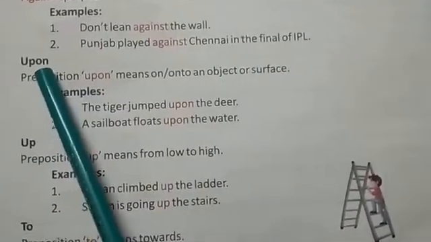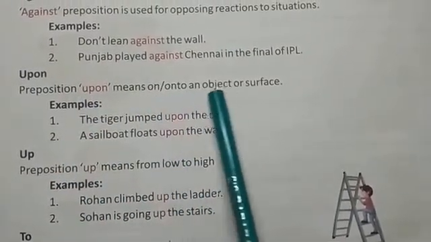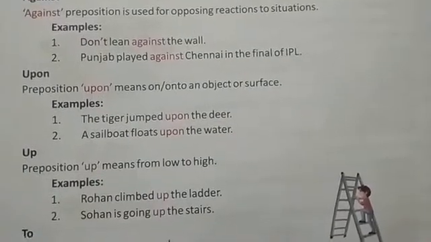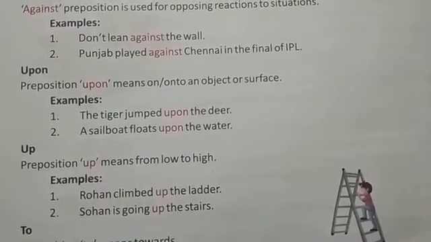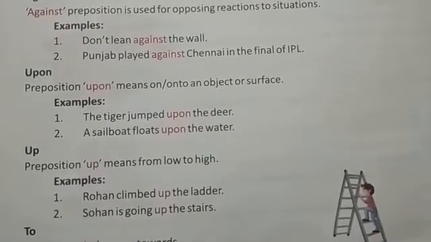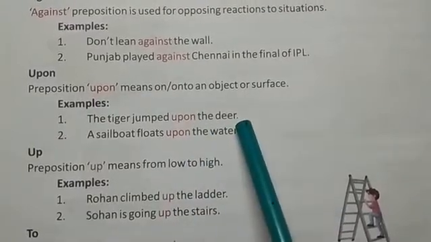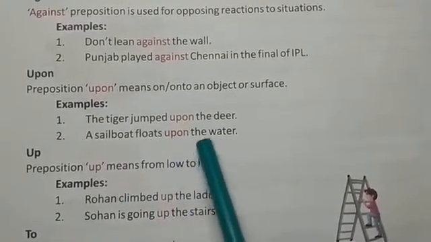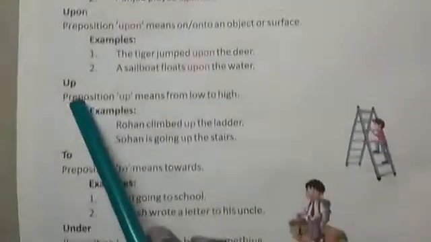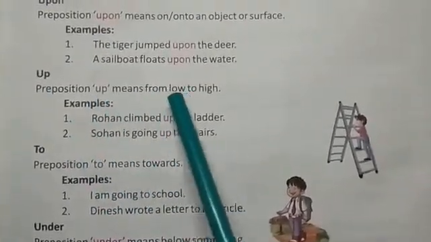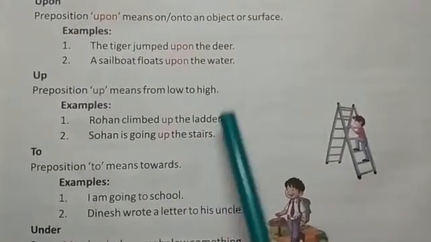The next preposition is upon. Preposition upon means on or onto an object or surface. So upon means any object which is on a particular surface. The tiger jumped upon the deer. A sailboat floats upon the water. So upon means on or over. Next preposition is up. Up means from low to high. So up means from a low position to a high position.